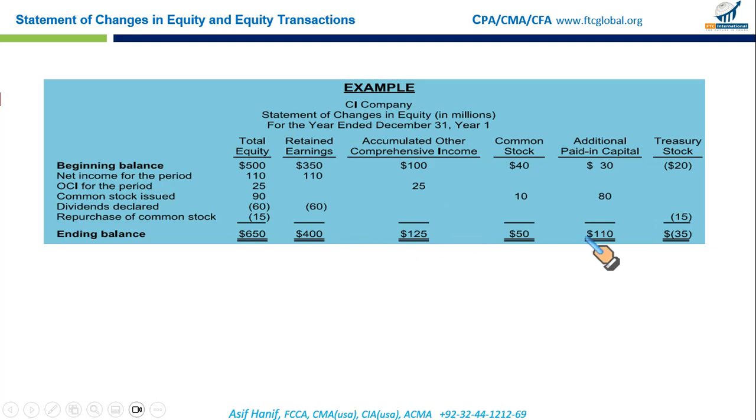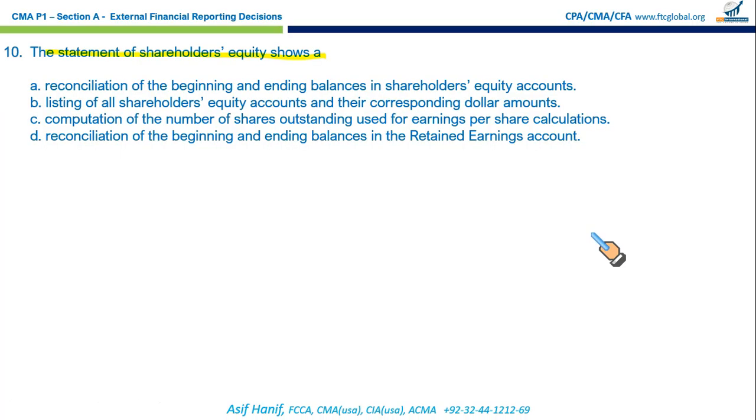So basically it shows you a reconciliation of your beginning balance of equity accounts to the closing balance. What has happened over the period. That is what you call the statement of changes in equity. So we know what it shows. Let's move in reverse order. Reconciliation of beginning and ending balances in retained earnings, wrong, because that applies only to the statement of retained earnings, not to the full shareholders' equity statement.